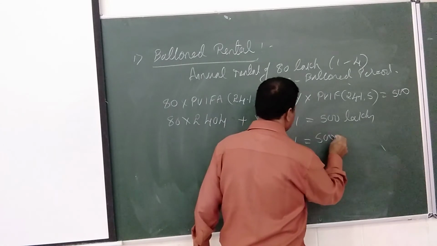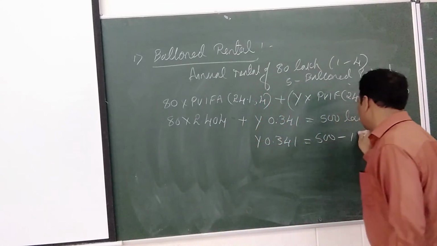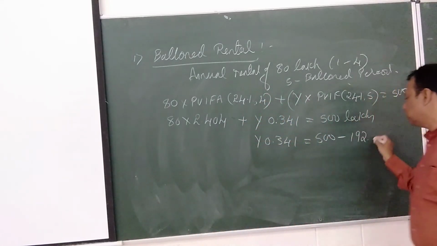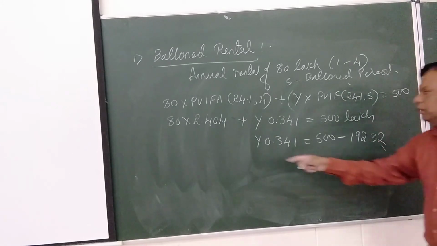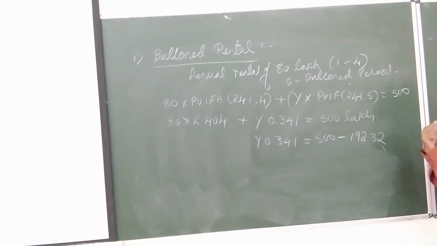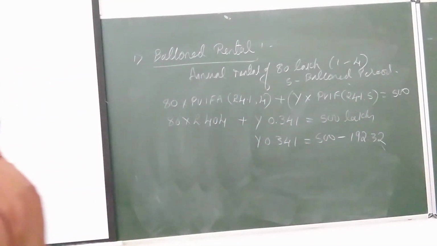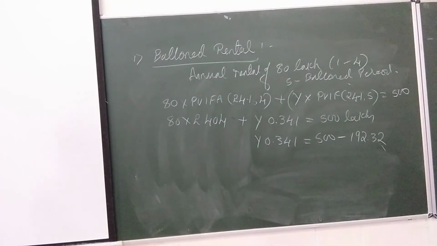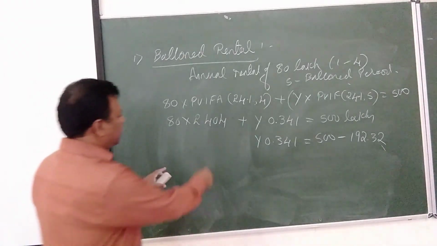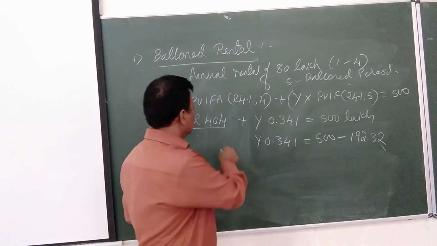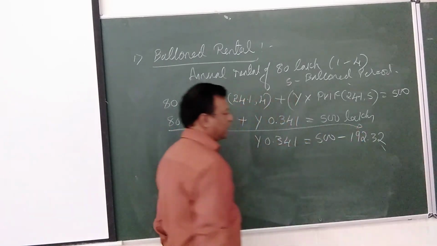500 minus 192. Is it right? I have taken this left hand side to right hand side. Is that correct? So that plus is there. If you go that side, it becomes minus. Okay. So now this amount comes to 192.42. This I have taken to this side.